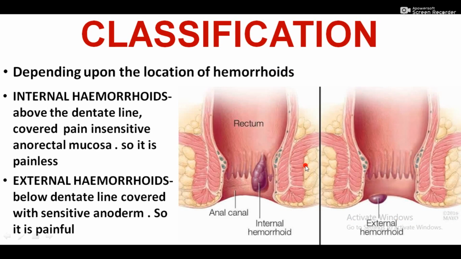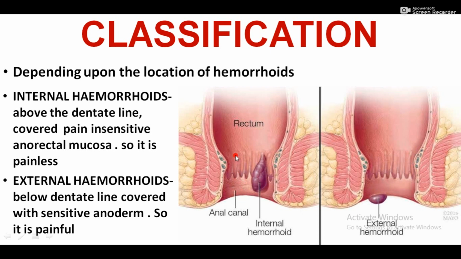Now, what is the dentate line? Dentate line is also called pectinate line. It is a line which divides the whole anal canal into upper two-thirds and lower one-third. So, depending upon the location of hemorrhoid relative to the dentate line, the hemorrhoids are divided into internal hemorrhoid and external hemorrhoid. If the hemorrhoid occurs above the dentate line, it is called internal hemorrhoid. And if the hemorrhoid occurs below the dentate line, it is called external hemorrhoid.